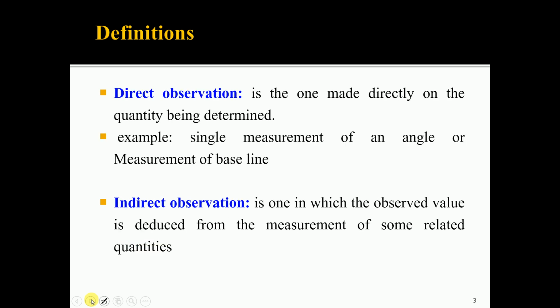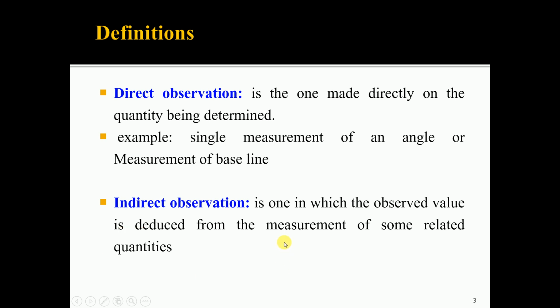Then, a direct observation is one made directly on the quantity being determined. For example, if you measure any angle, say the angle AOB or the angle POQ or the angle PQR, the observation made for the determination of that angle is nothing but a direct observation. And an indirect observation is one in which the observed value is deduced from the measurement of some related quantities.